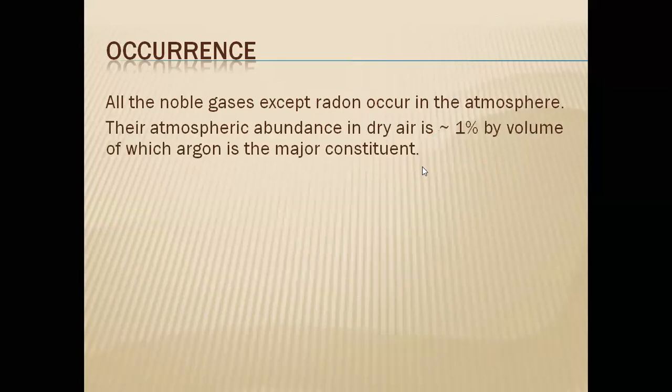Then, see, in the atmosphere the abundance will be less than 1%. Again, only helium, neon, argon, krypton, and xenon, not radon. Only these 5 noble gases are present, not all 6.